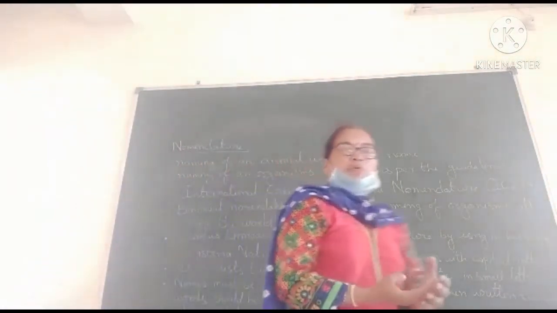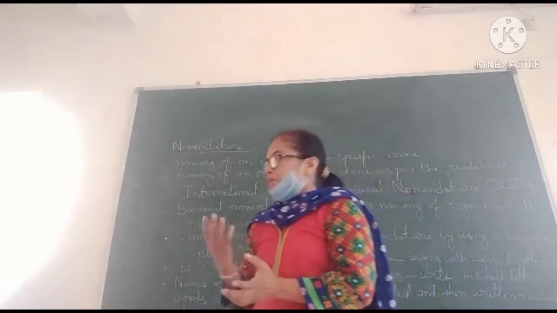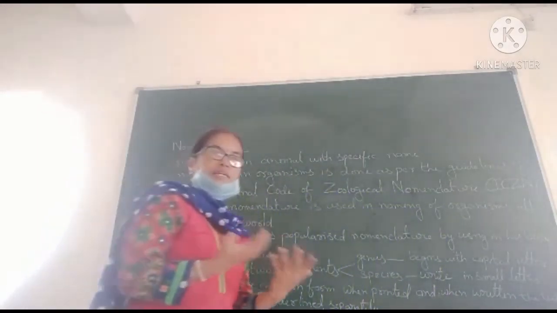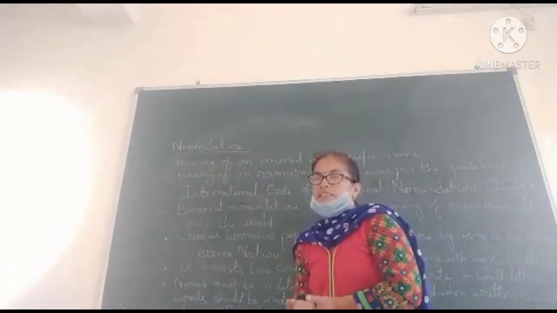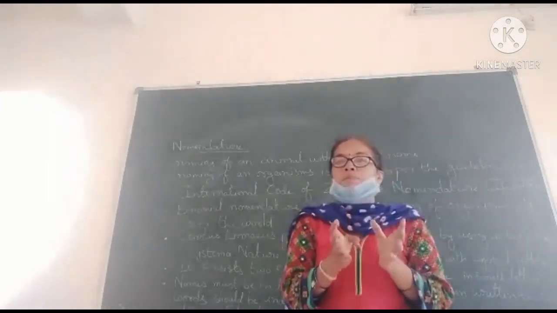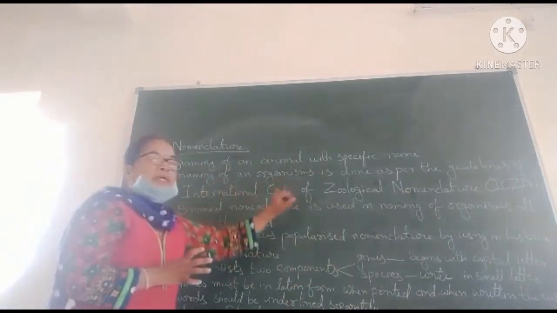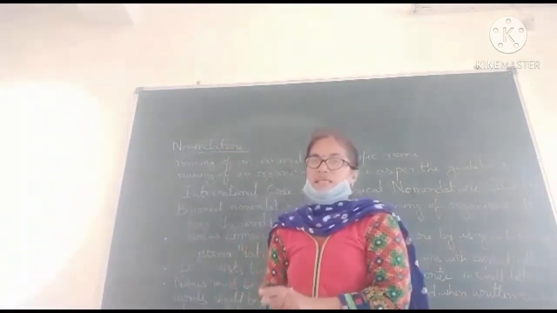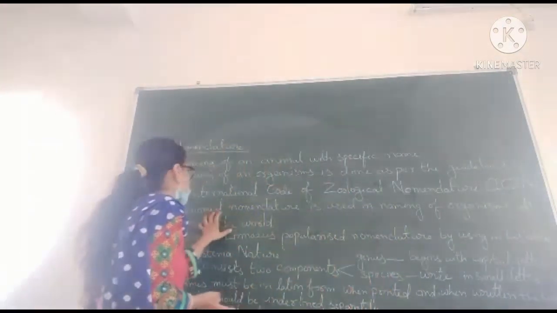Why is it important to name animals or plants? Because different animals or plants are called by different names in different regions. So it is important to give a particular name to that plant or animal. Here, mostly the binomial nomenclature, popularized by Carolus Linnaeus, is used. He is the taxonomist who proposed binomial nomenclature.